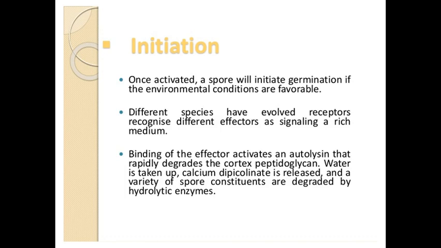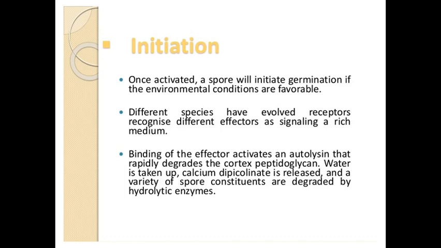Some nutrients are also required for the germination of endospores, like phosphorus, nitrogen, sulfur, carbon, and chemical energy like ATP. Some enzymes also play an important role in the germination process, called germinating enzymes.